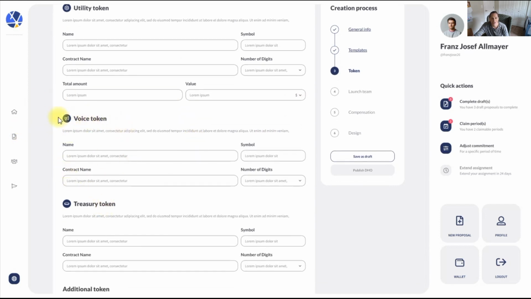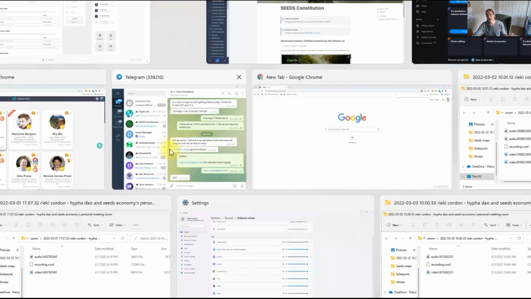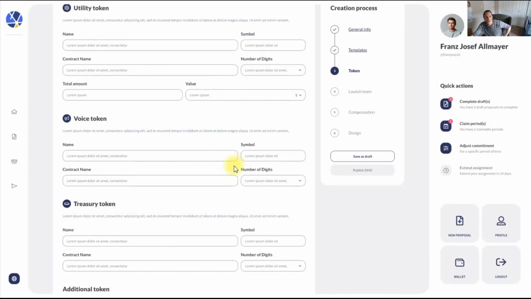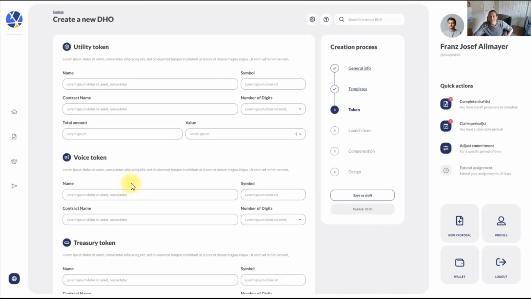Coming up next is you get to design your voice token. So the voice token can be different from your governance token. You can decide to have them the same, or you can decide to have them act completely different, which we actually kind of recommend because it helps our communities get away from oligarchies. Meaning you can design your voice token to have all sorts of different behavior.